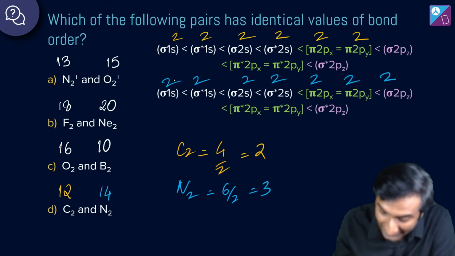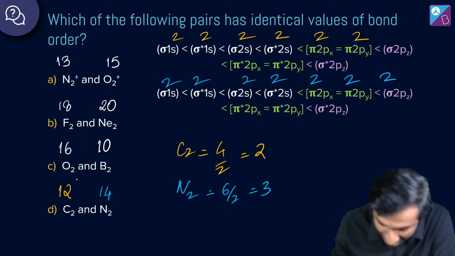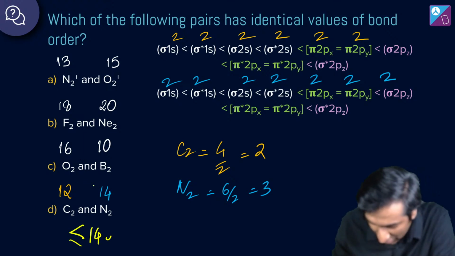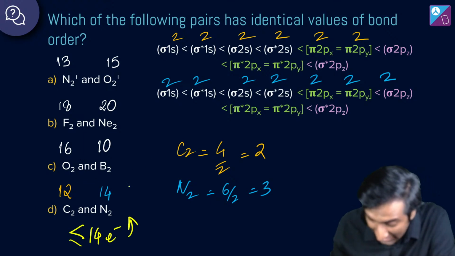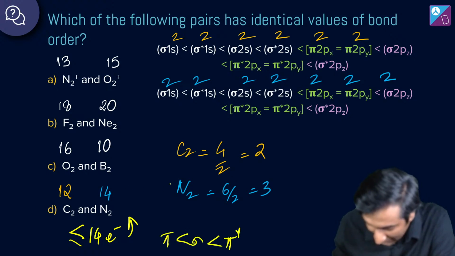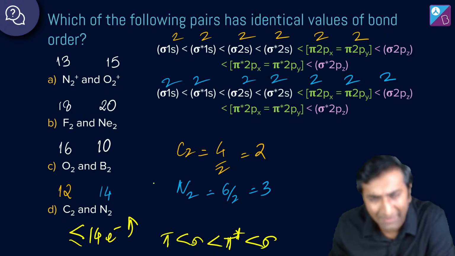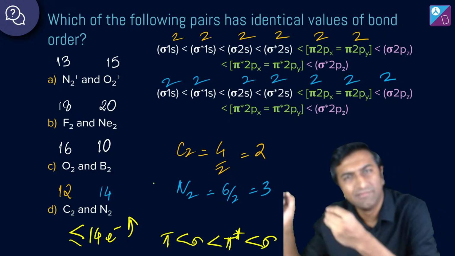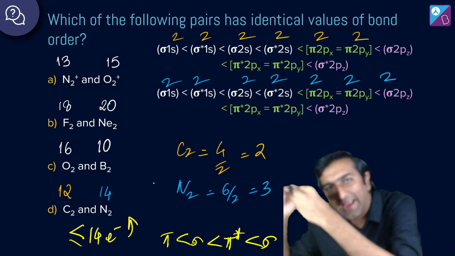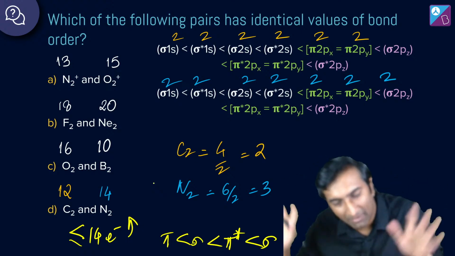Because again here I have the same thing, okay? 12 and 14 are both less than or equal to 14, the electron wala tamjham. Hence, I must make sure that I have this setup, okay? ये वाला setup बहुत जरूरी है. You know that pi is, I hope you know that pi is 2px and 2py degenerate. वो सब आप कर लेना, ठीक है?